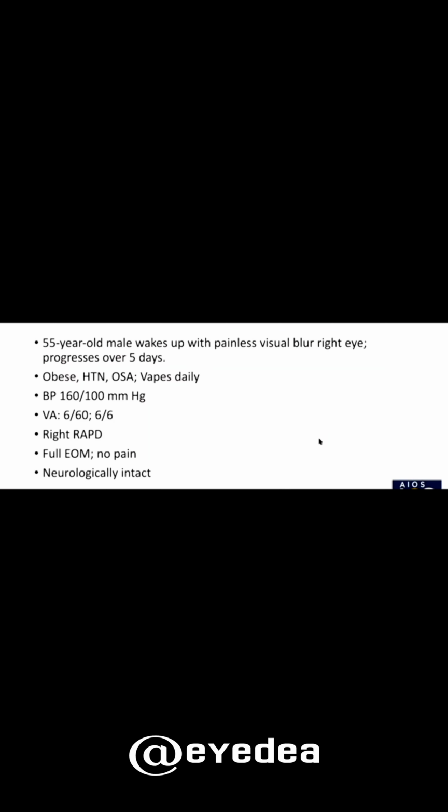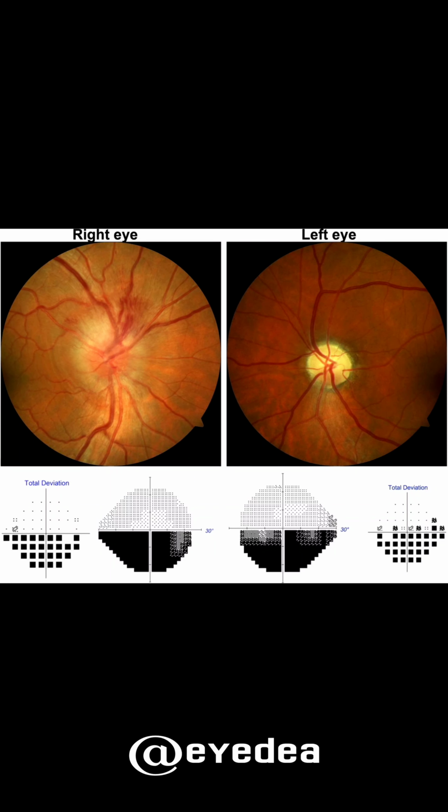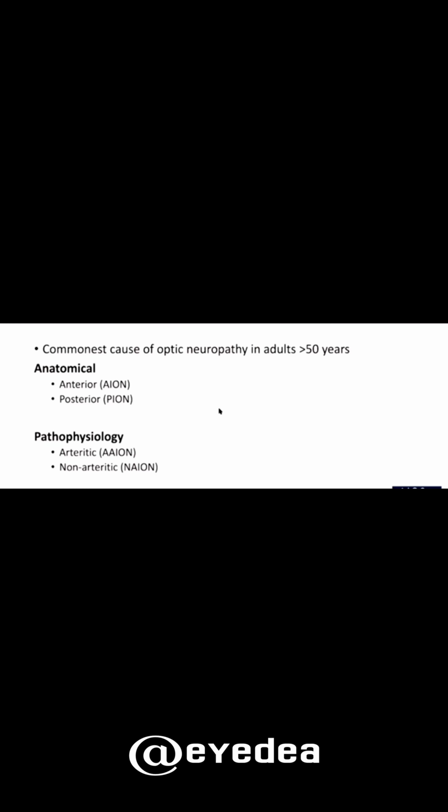of swelling. For example, a 55-year-old male patient, obese, with hypertension and OSA, BP 160/100, vision 6/60 with RAPD, neurologically intact and full EOM. In another case, the left eye already had NaION in the past; in the right eye, painless vision loss a few days back, and now he came with 20/20, and 1 week later he developed NaION, with field showing an inferior altitudinal defect, and it worsened within 1 week, vision falling to 6/60.